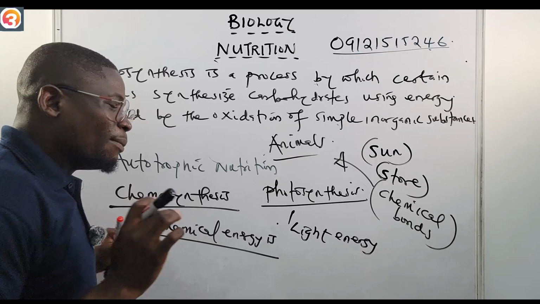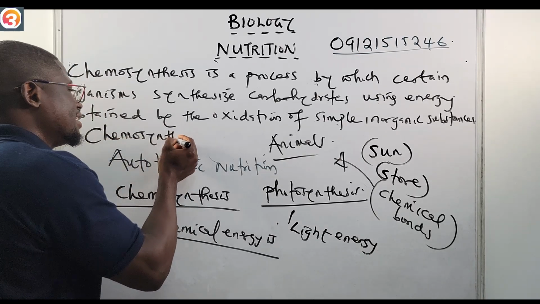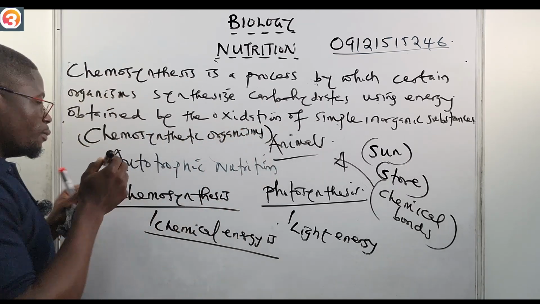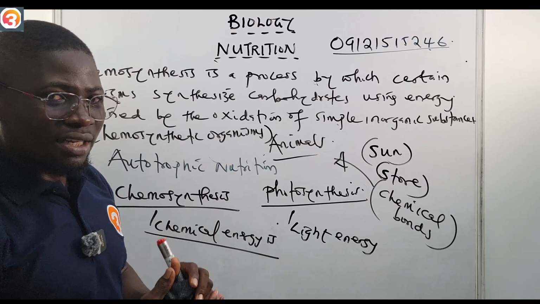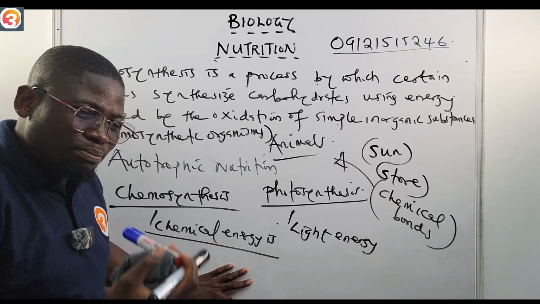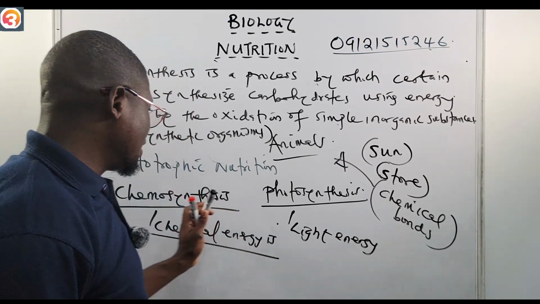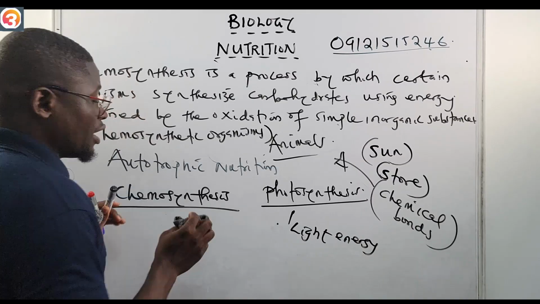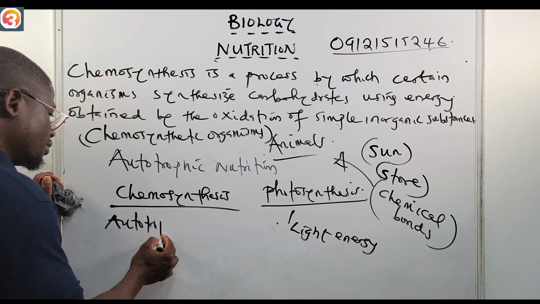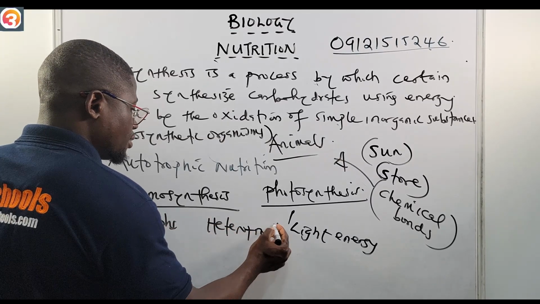are called chemosynthetic organisms. Please take note of that. These chemosynthetic organisms manufacture their food by the oxidation of simple inorganic substances. Now, chemosynthesis is divided into two. We have two types of chemosynthetic organisms. One, we have the autotrophs. Then we also have the heterotrophs.